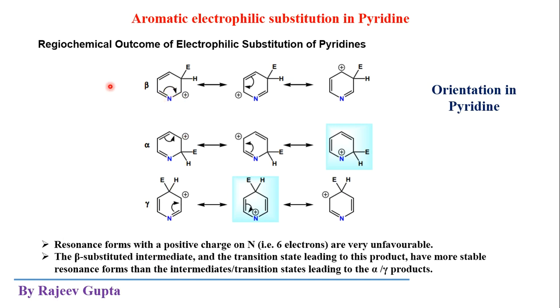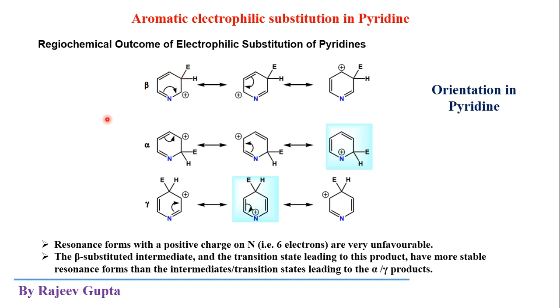Here we can see this nitrogen atom. For electrophilic substitution, there are three positions available for the substitution of the electrophile: position second, position third, and position fourth, or we can say the alpha position, beta, and gamma.